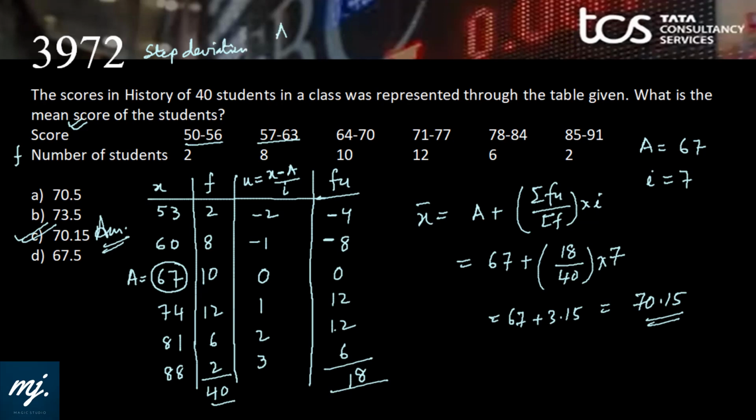In the step deviation method, we assume a number as the assumed mean. We take a number for dividing this deviation. We calculate u is x minus a, all x are deviated by a and then scaled by i. Then in this case, x bar would be simply a plus summation fu by summation f, that is u bar into i. Use it for fast and quick calculations.